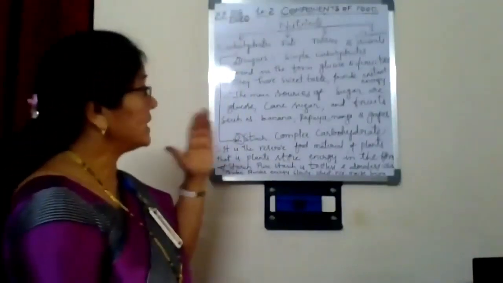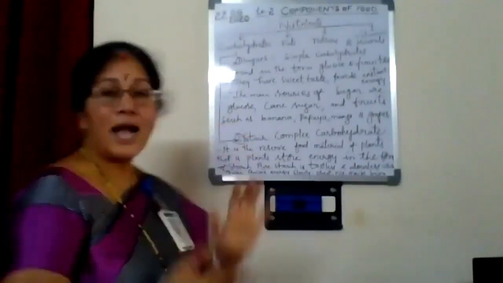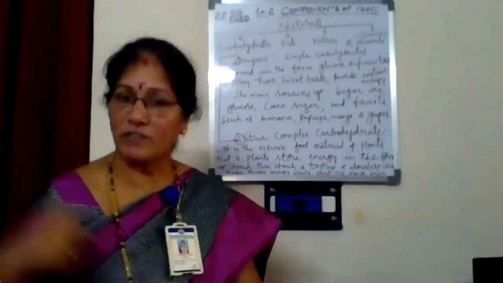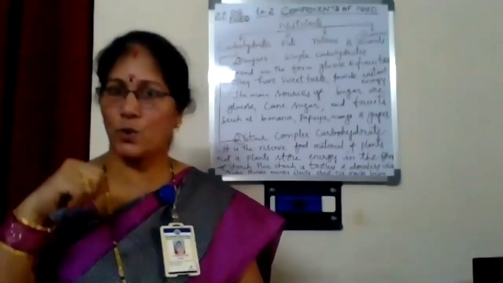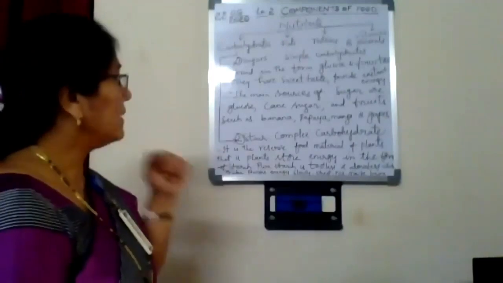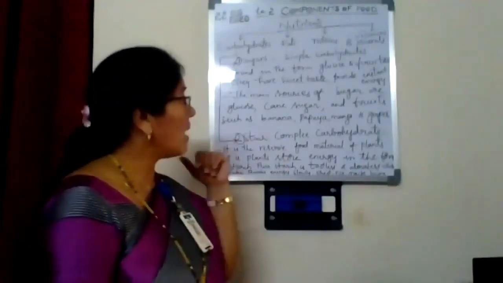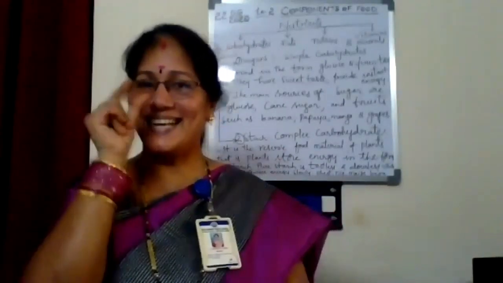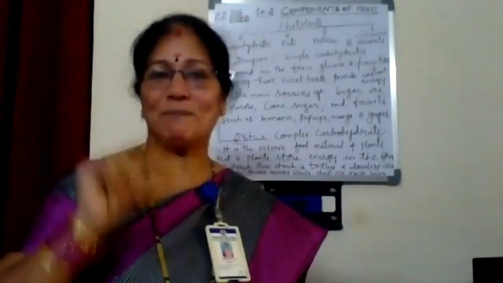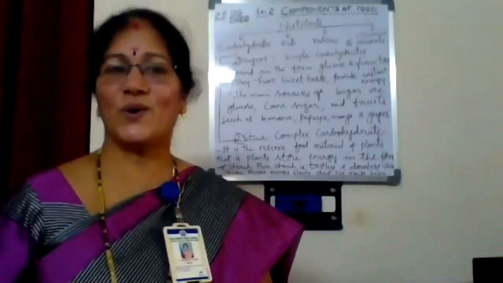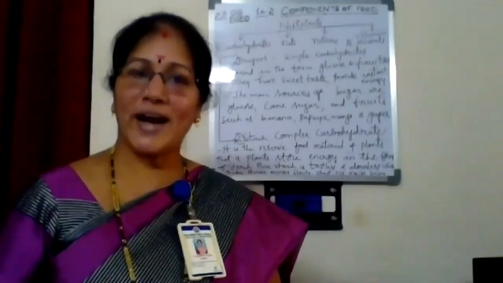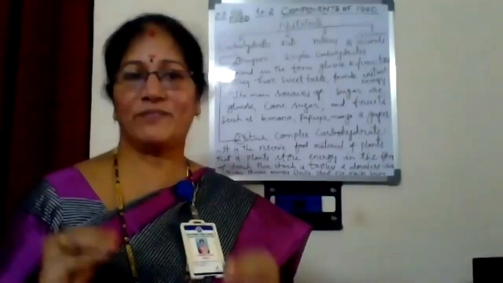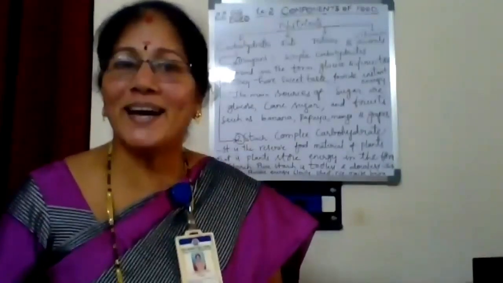The main sources of sugar are glucose and cane sugar, which we get from sugarcane, which we use in our container at home regularly, and fruits like banana, papaya, mango, which you like so much. Yes, grapes. Grapes also contain carbohydrates. That too, simple carbohydrate, which is called sugar.